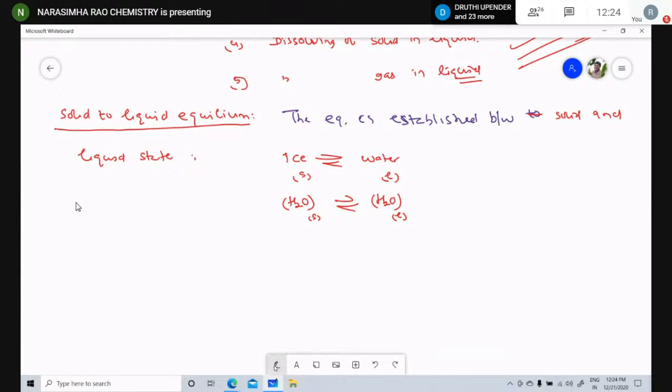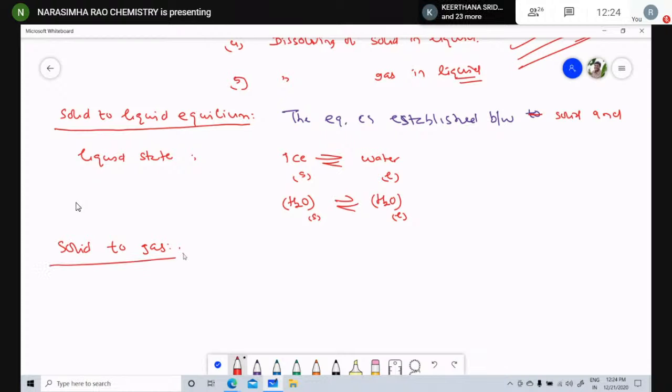Solid to gas. Camphor is an example. Conversion of solid to gas is called sublimation. So equilibrium is established in the sublimation process. Some compounds or molecules directly change from a solid state to a gaseous state.